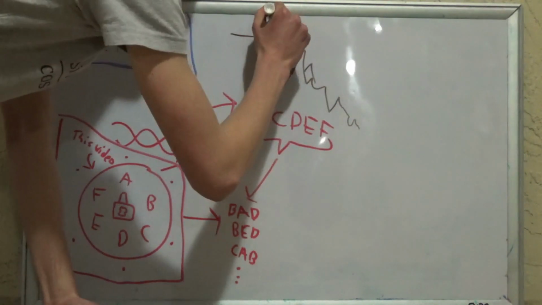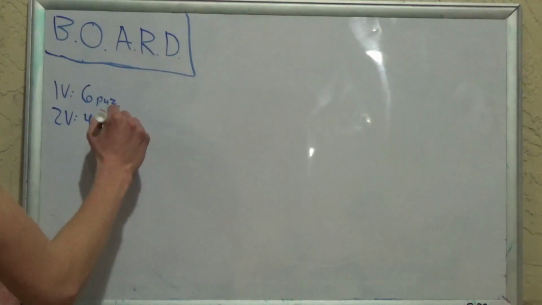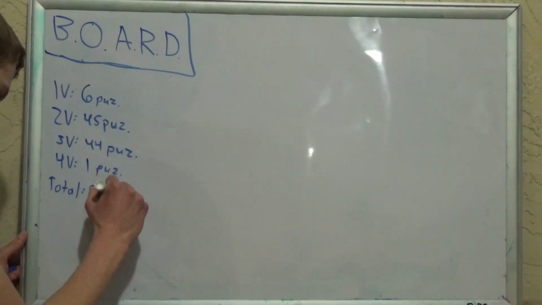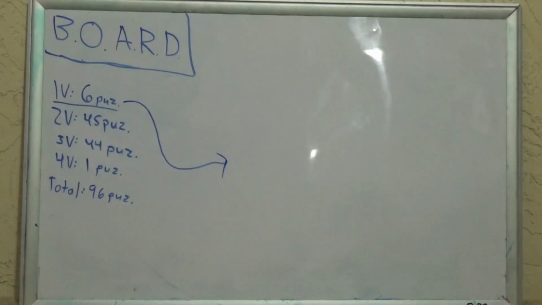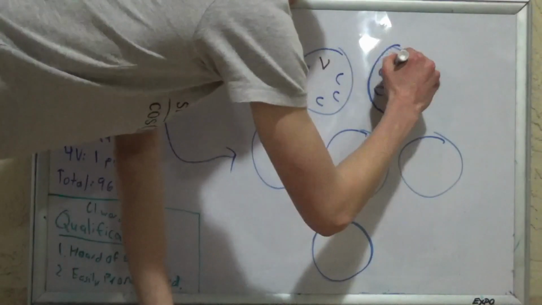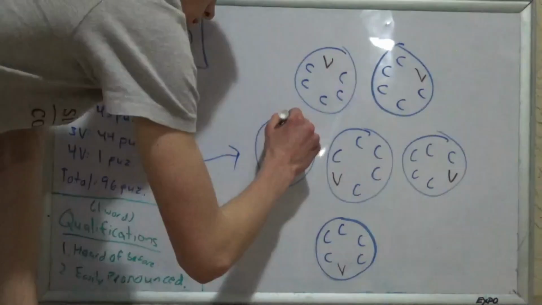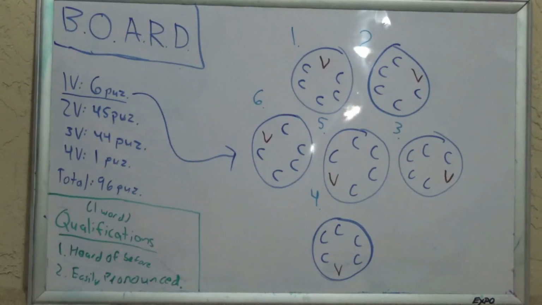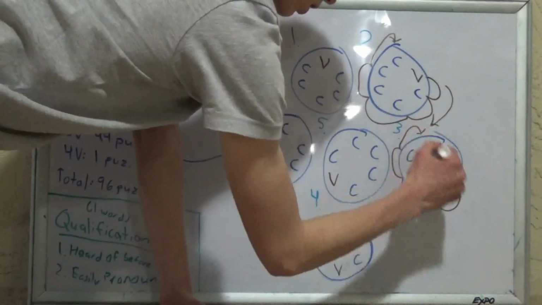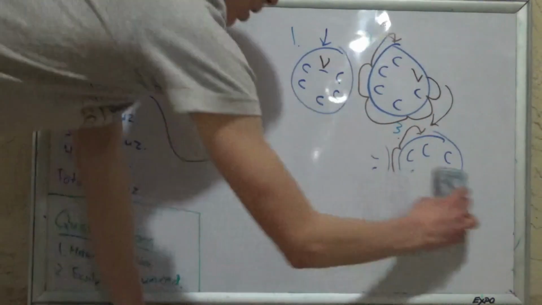Just saying, this is some pretty sketchy math, and it even takes me a while to understand sometimes. Anyways, in my findings, 6 puzzles had 1 vowel, 45 had 2 vowels, 44 with 3 vowels, and only 1 with 4 vowels. We will start out with the 1 vowel puzzles, and first we will have to write out all the different places the vowels could go in the puzzle. In a 1 vowel puzzle, the vowel could go in a total of 6 places, since there are 6 letters. However, 5 of these could be considered mere rotations of the first, which would yield all the same combinations with the method we're using, so we don't have to check any of those.